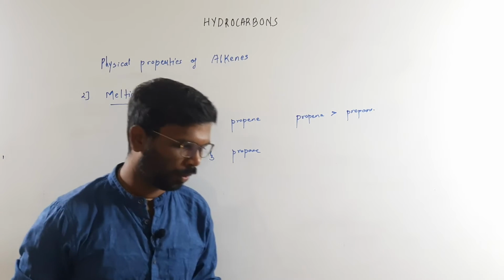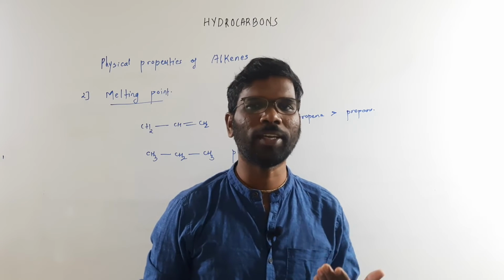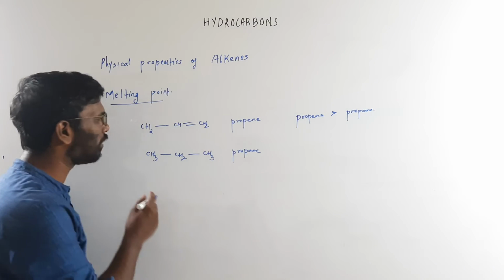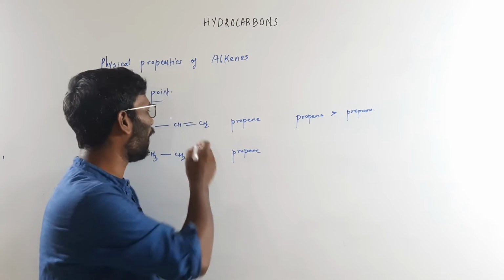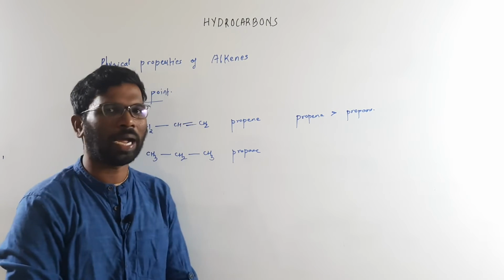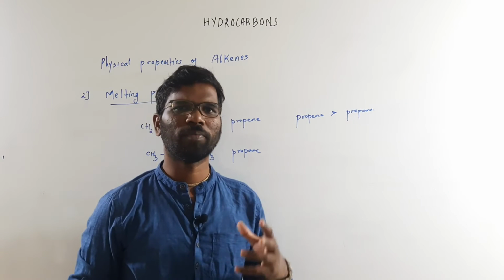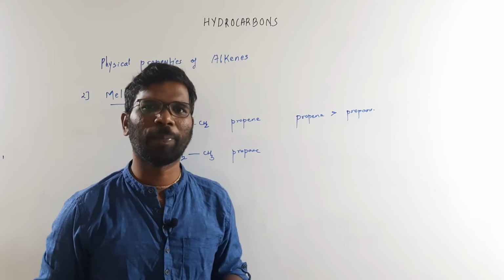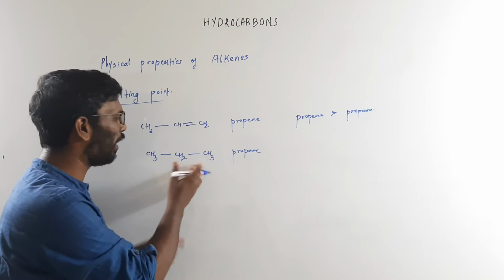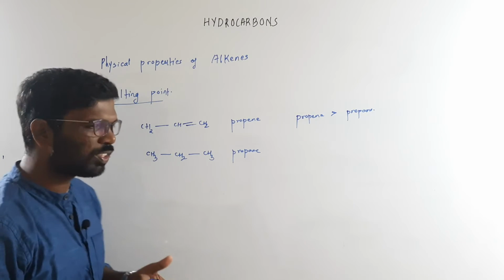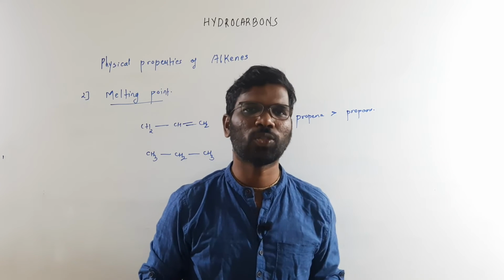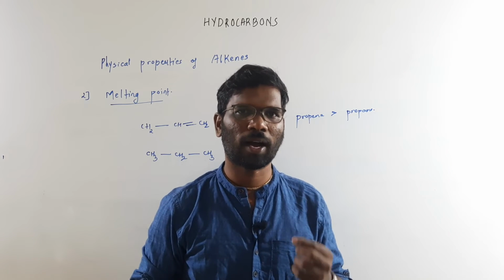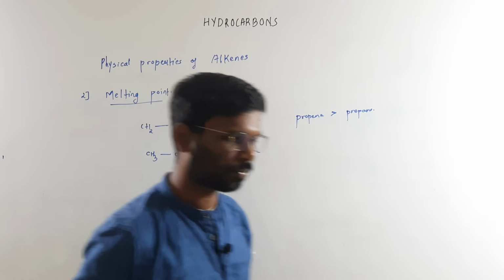This is a pi bond, and this bond will be polarized, because of which there is a strong intermolecular force between the alkenes. That's why alkenes will have a higher melting point.